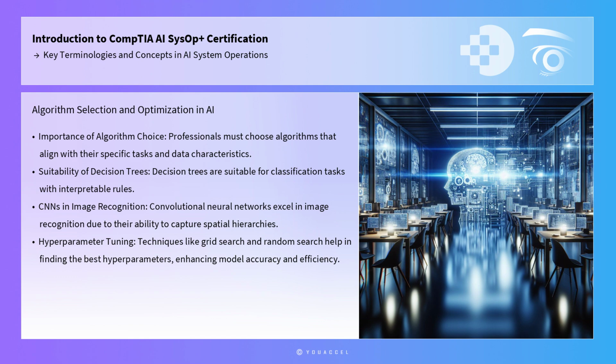Algorithm selection and optimization are pivotal in AI system operations. Professionals must choose algorithms that align with their specific tasks and data characteristics. For instance, decision trees are suitable for classification tasks with interpretable rules, while convolutional neural networks excel in image recognition due to their ability to capture spatial hierarchies in data. To optimize model performance, hyperparameter tuning is essential. Techniques like grid search and random search help in finding the best hyperparameters, enhancing model accuracy and efficiency.